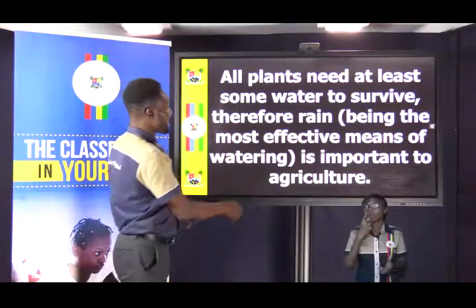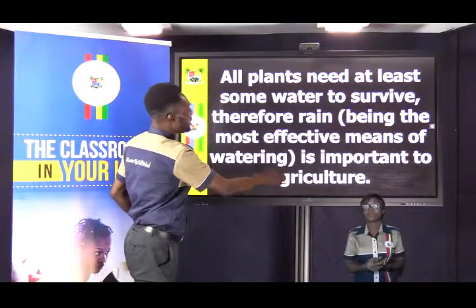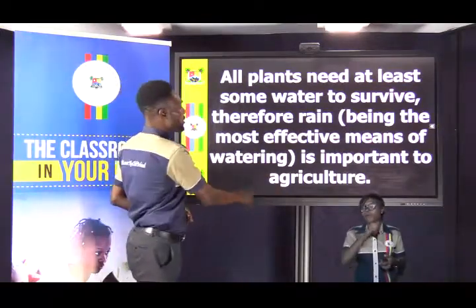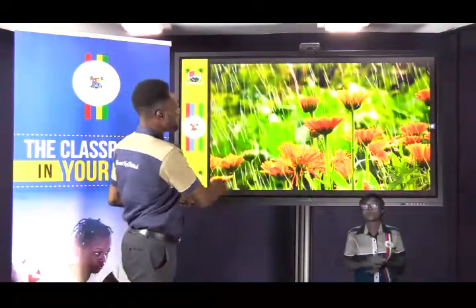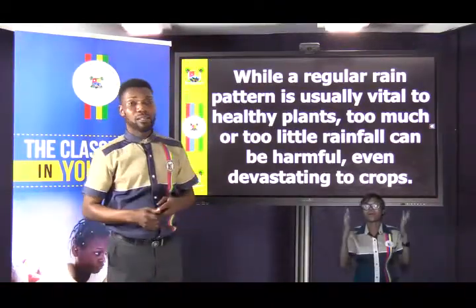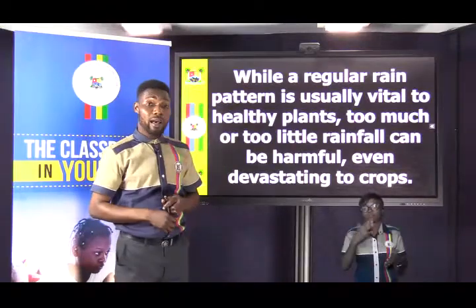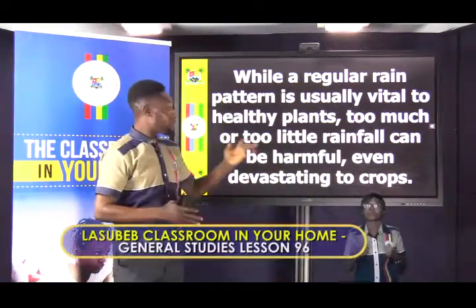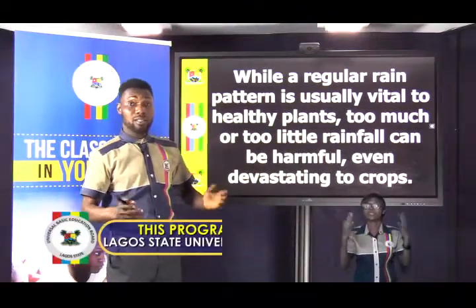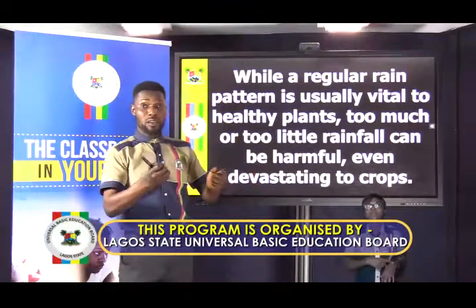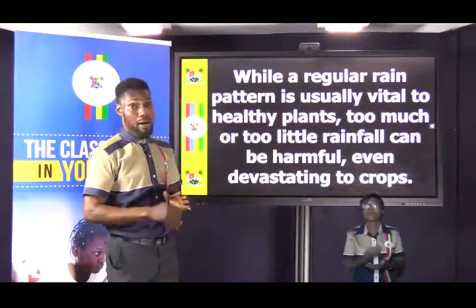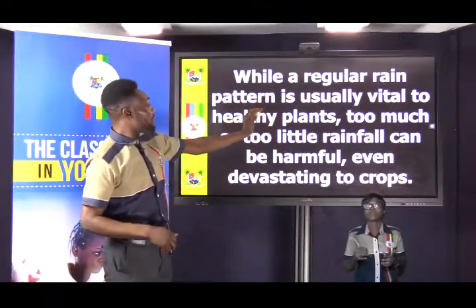And all plants need at least some water to survive. Therefore, rain being the most effective means of watering is important to agriculture. A regular rain pattern is very vital to healthy plants. That's why during the rainy season, you see that some plants grow the way they grow. Even the green color will come out, and the plants are very happy during this period. It's very vital to healthy plants.